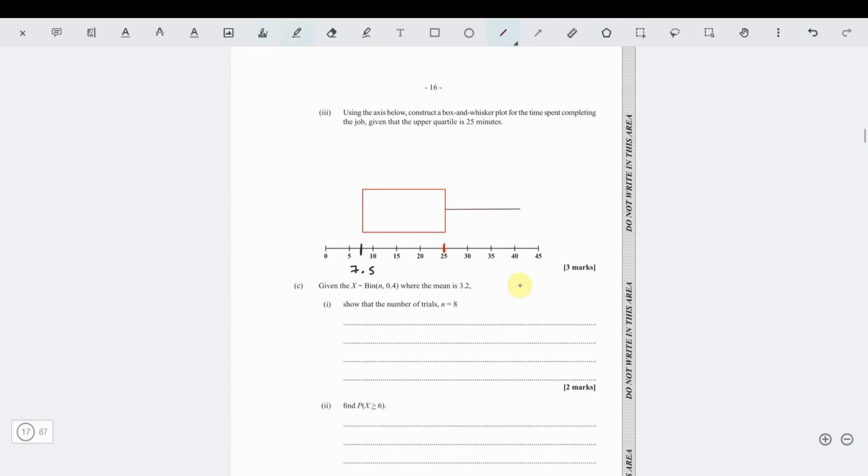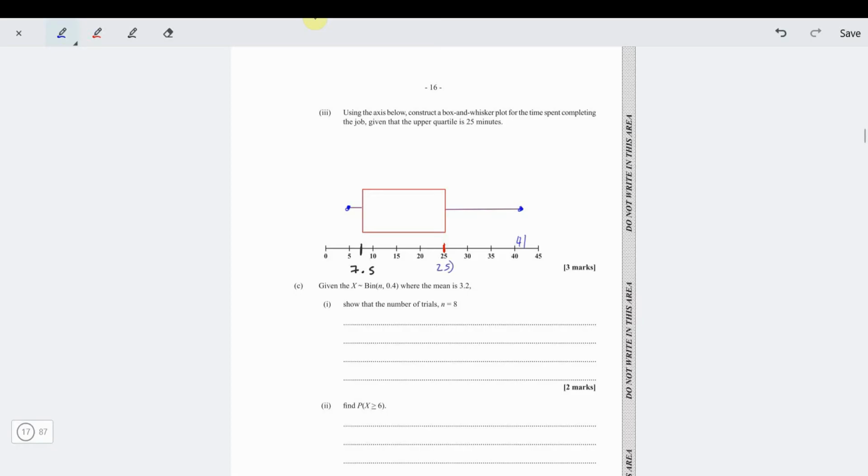Somewhere out here looks good enough for 41 minutes. And 5 minutes, the shortest time, somewhere right here. We're just trying to make it look neat. This is our lowest. This is our highest, 41.